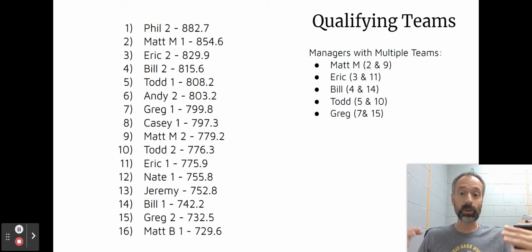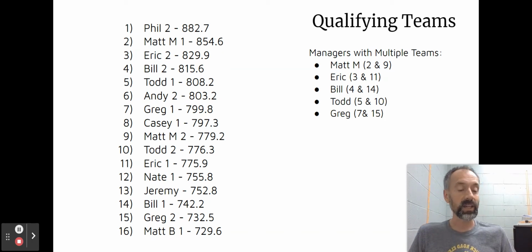There's the list. You can see Phil was the high team at 882, fairly significant over Matt at 854, who was fairly significant over Eric at 829. And then we start to have some jumbling of the teams. And there, as I said, Matt Brennan, final qualifying team at 729, just making the cut there. We had managers with multiple teams. Matt Merrill, the 2 and the 9 seeds. Eric, the 3 and 11 seeds. Bill, the 4 and 14 seeds. Greg, the 5 and the 10 seeds. And Todd, the 5 and the 10 seeds. And Greg, the 7 and the 15 seeds.